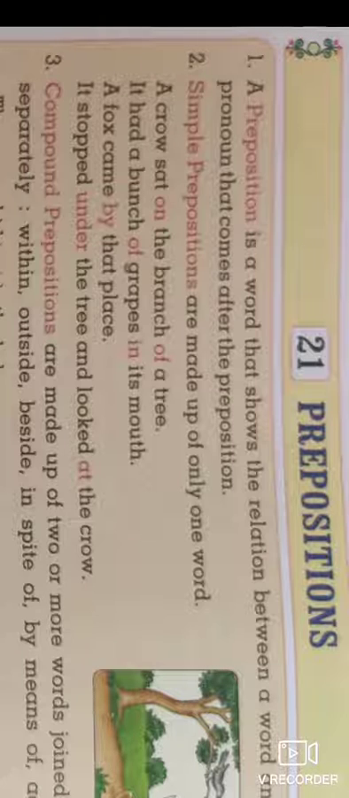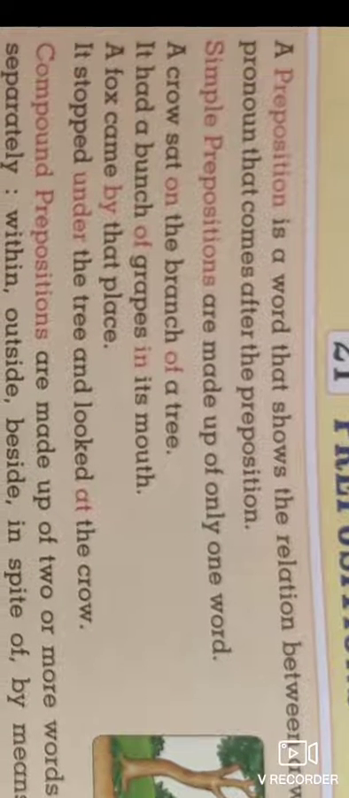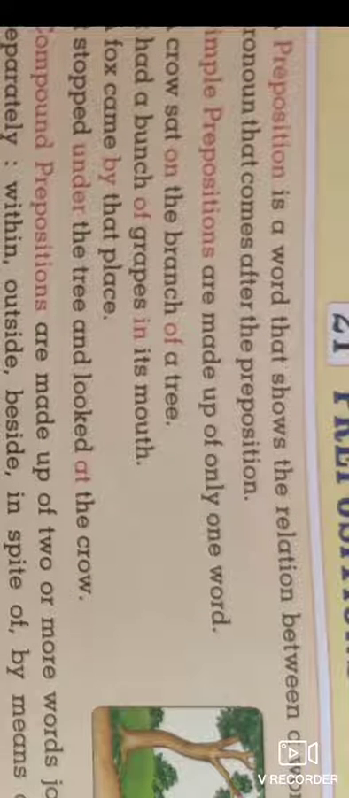The word comes after the preposition. So these prepositions are in between the word or remaining sentence and the noun. The second point related to these prepositions is the simple preposition, and the third point is about the compound preposition. What will be the relation or what will be the difference?